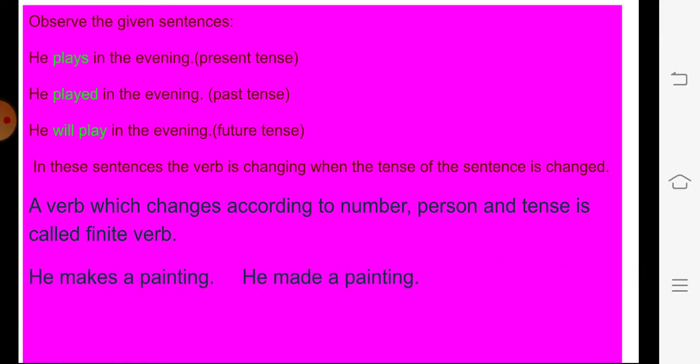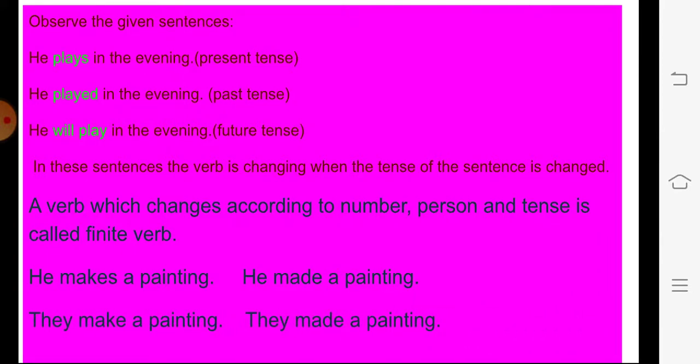Let us see few more examples. He makes a painting. This is in the present tense. In the past tense it is he made a painting. So in this sentence the verb is changing according to the tense.